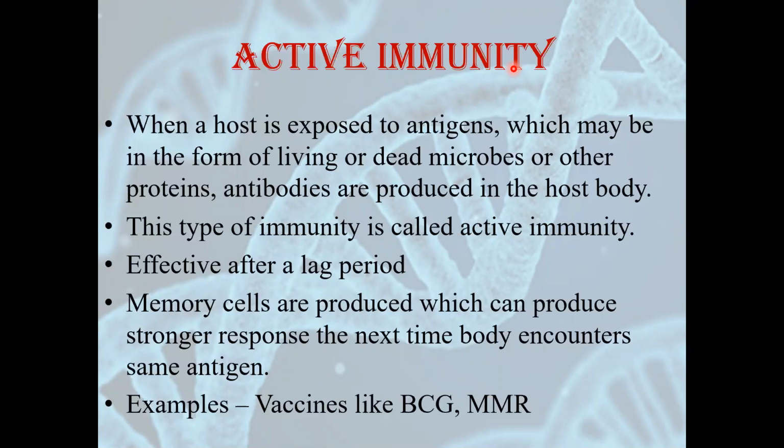Now I said earlier that it is of two types: natural as well as artificial. In natural active immunity, what happens? The virus attacks our body and antibodies are produced. Simple definition. But in artificial, what happens? In artificial, weakened viruses or weakened pathogens are given to our body in the form of vaccines.